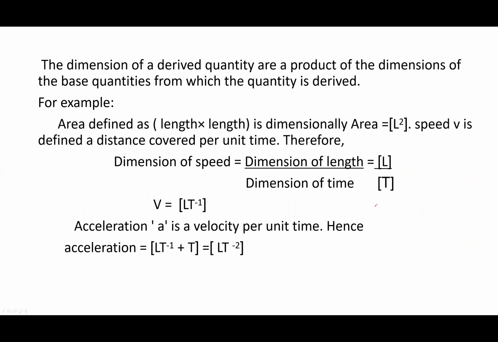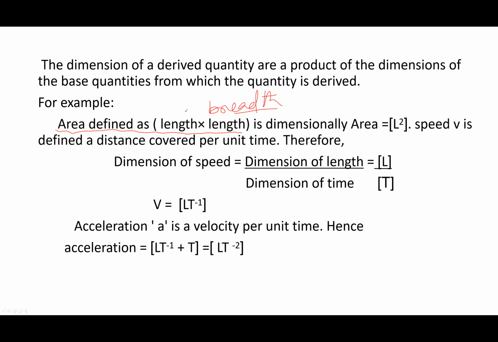Now the dimension of derived quantities is a product of the dimensions of the base quantities from which the quantity is derived. For example, area is a derived quantity, and it is the product of length cross breadth.